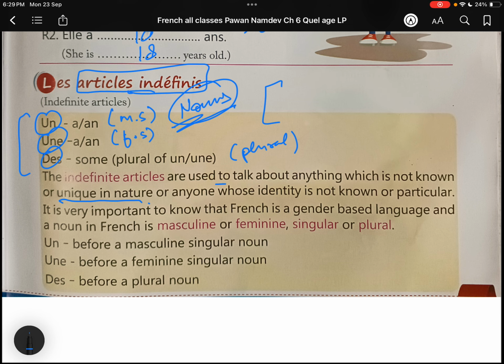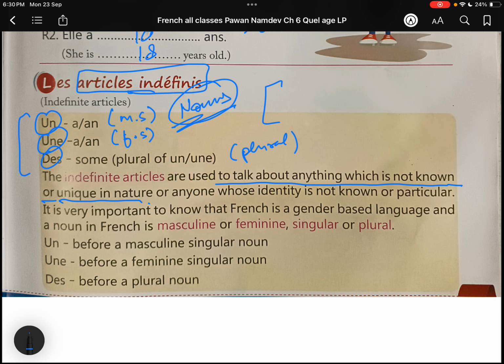The indefinite articles are used to talk about anything which is not known or unique in nature. The things that are not unique, not particular, not special, are just random things, so for them we have to use indefinite articles.